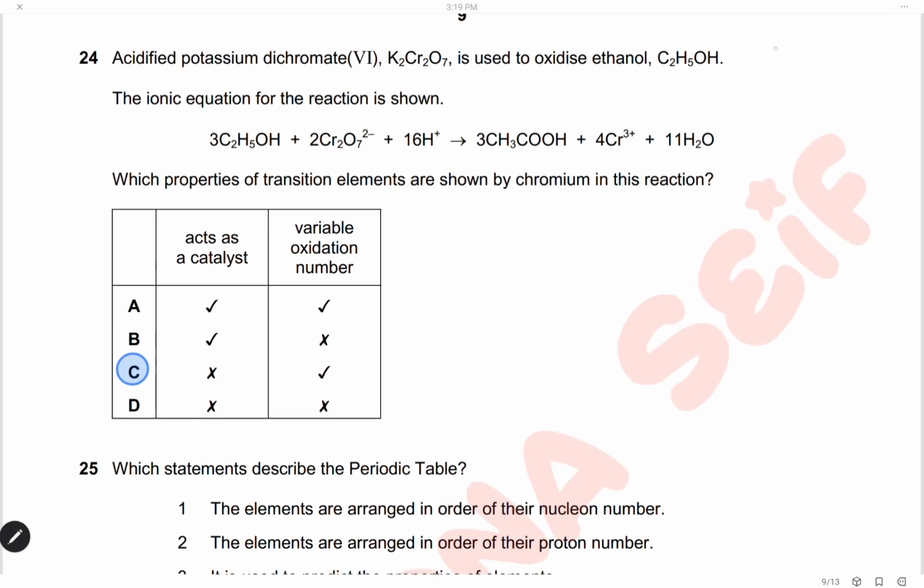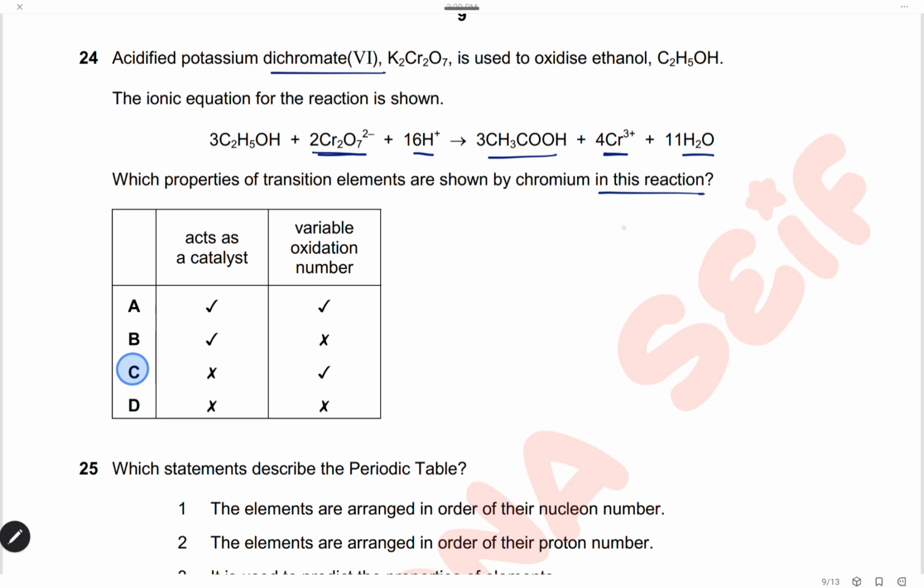24. Acidified potassium dichromate is used to oxidize ethanol. The ionic equation for the reaction is shown. Ethanol, and here is the negative ion of the dichromate ion, plus 16 protons, and the ethanol changes to ethanoic acid. Here is the chromium ion, plus 3, and water molecules. Which properties of transition elements are shown in this reaction?